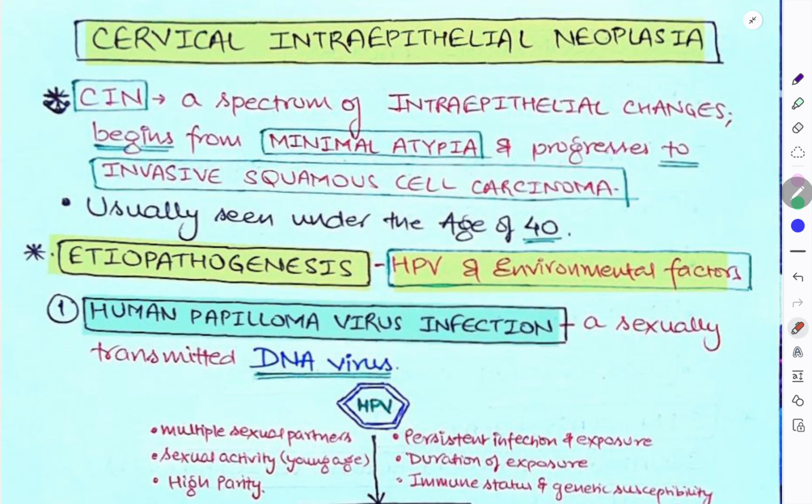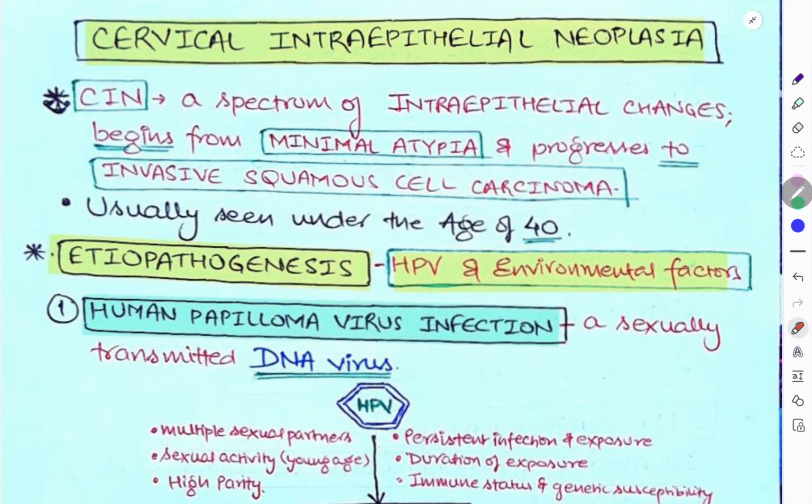So what is CIN? CIN is a spectrum of intraepithelial changes that begins from minimal atypia and progresses to invasive squamous cell carcinoma. Okay, so from minimal atypia to invasive squamous cell carcinoma, and it is usually seen under the age of 40. That's why it is very important to take HPV vaccination.